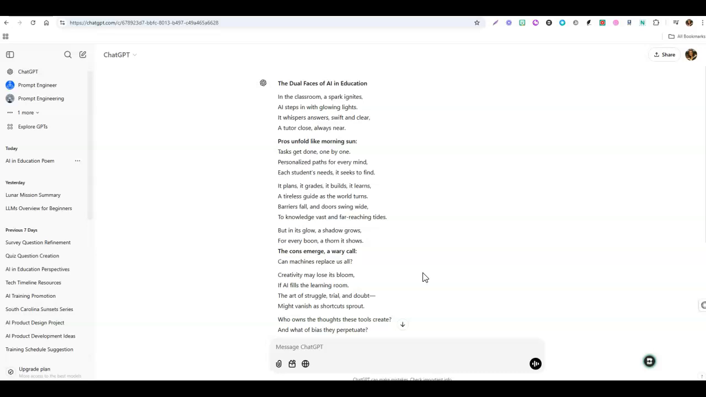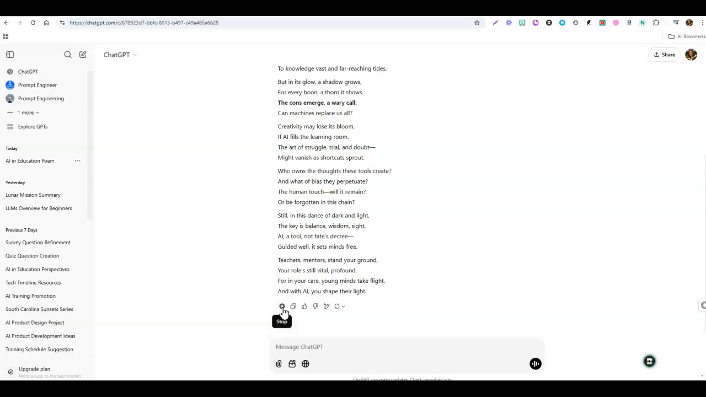The dual faces of AI in education. In the classroom, a spark ignites. AI steps in. Okay, I'll stop.